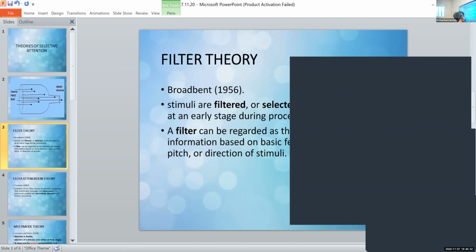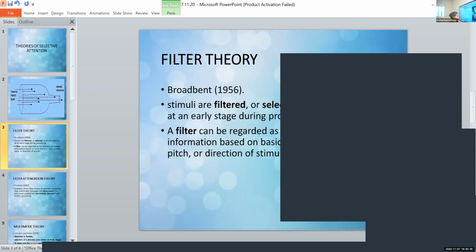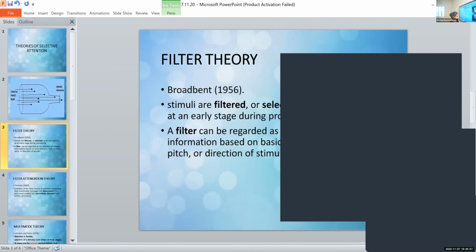So for example, it is given color. Maybe the filter may be based on the color. There might be so many blue colored balls and 2 red colored balls. We'll easily notice the red colored balls among the blue, is it not? Yes, because the red color manages to pass the filter. The blue color is blocked there. So you notice the red ones first. That is selective attention.